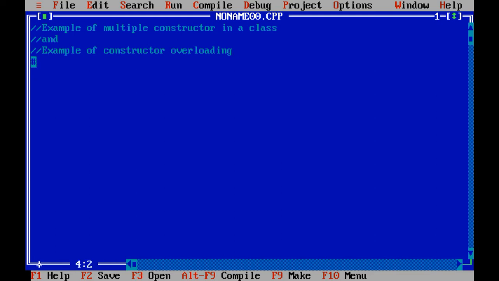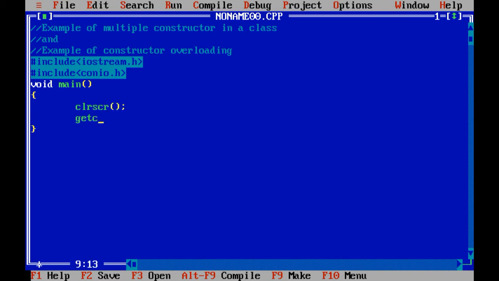Now let us include two header files, iostream.h and conio.h. void main. I have created the structure of void main first, clrscr, getch. Let us create a class called addition.